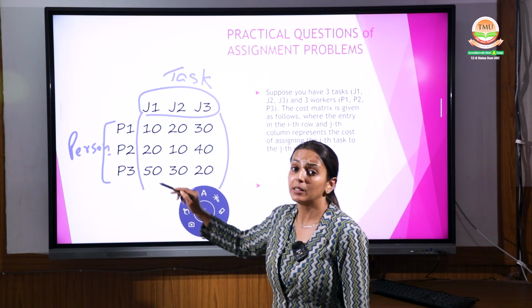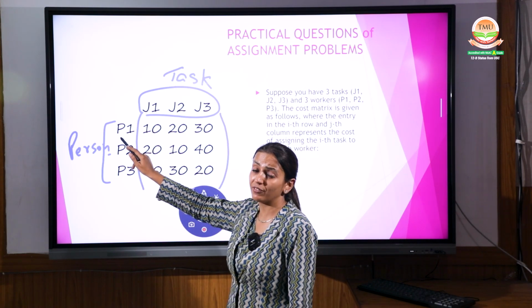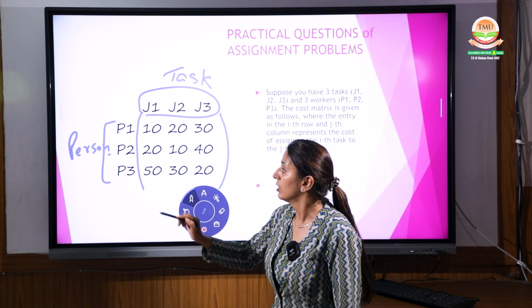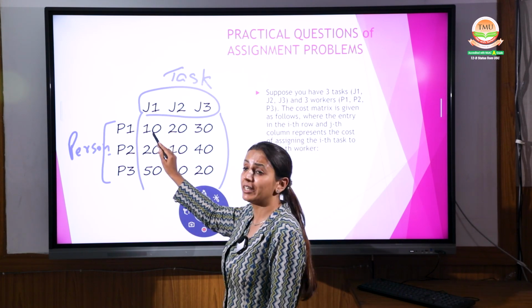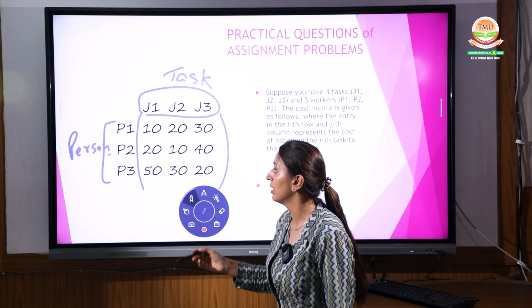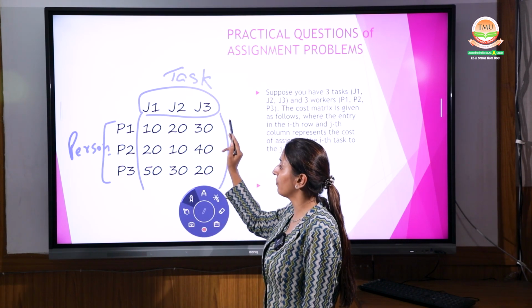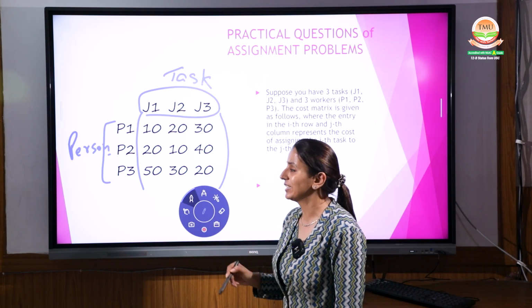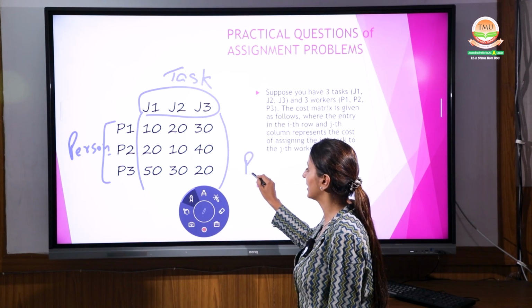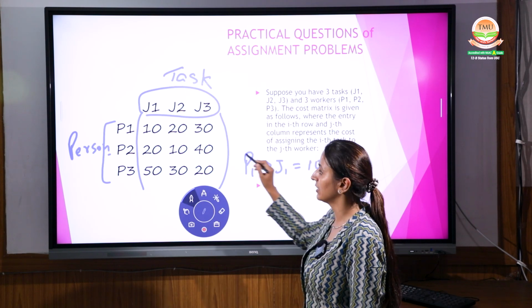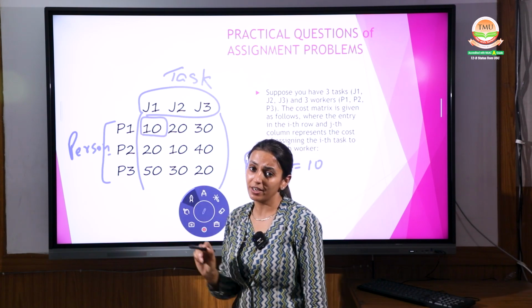Here, as a layman, what will you decide? You tell me. For P1, you would like to give the person a task with the least cost, right? Say, for example, P1 doing the J1 work costs 10 rupees per unit, J2 costs 20, and P1 doing the job task J3 costs 30. What will you assign? Definitely you will assign P1 the J1, and the cost of that is 10. You will do this only, right?